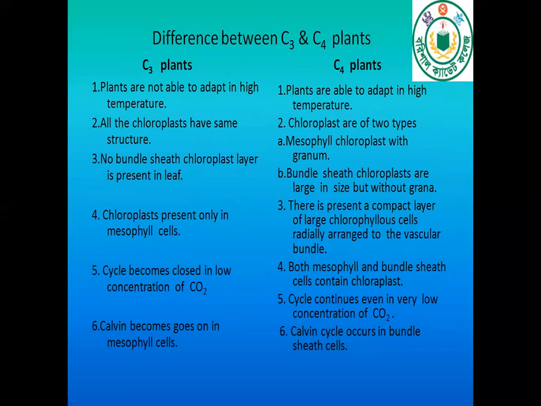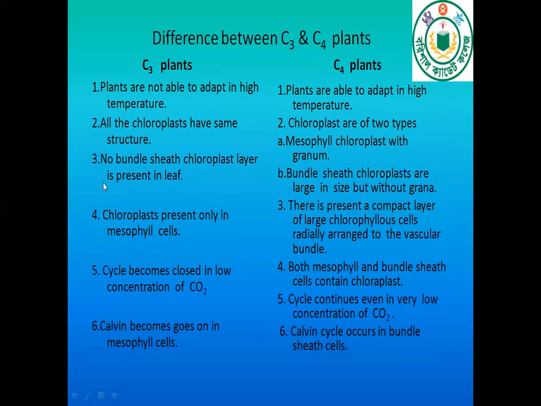In C3 plants, all the chloroplasts have the same structure, but in C4 plants chloroplasts are of 2 types: mesophyll chloroplasts with grana, and bundle sheath chloroplasts, which are large in size but without grana.